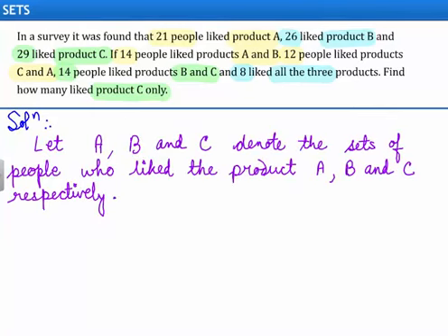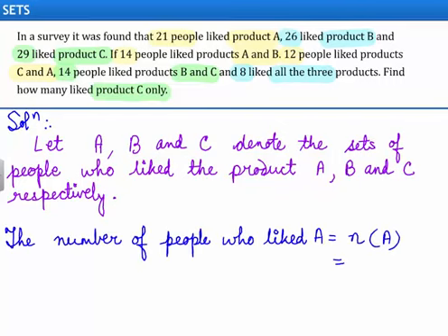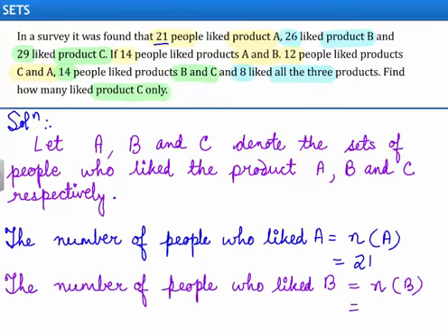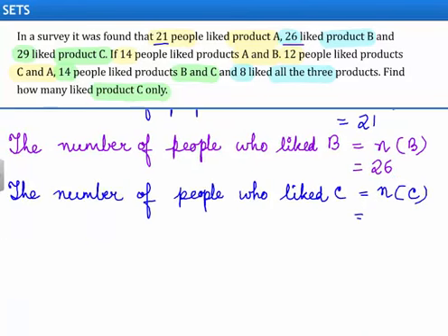Let us assume that A, B and C denote the sets of people who like the product A, B and C respectively. The number of people who like the product A will be given by N of A, which is 21. The number of people who like the product B will be given by N of B, that is equal to 26. The number of people who like the product C, which is given by N of C, will be equal to 29.